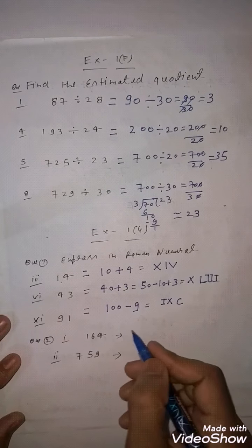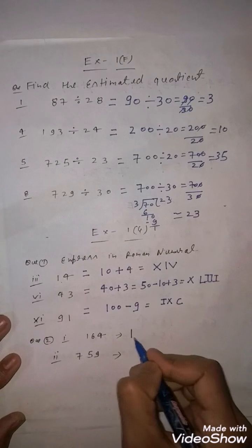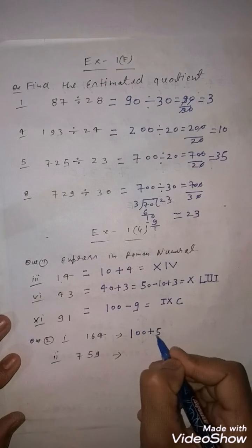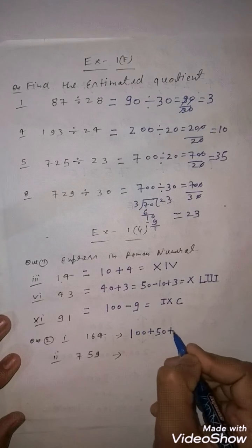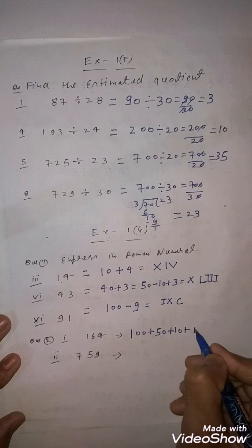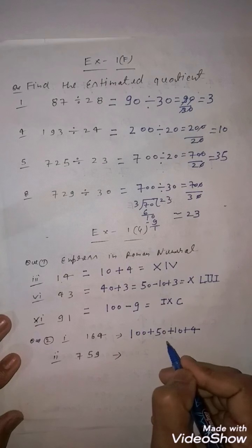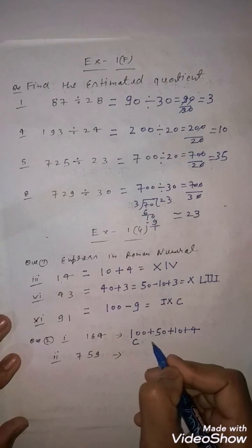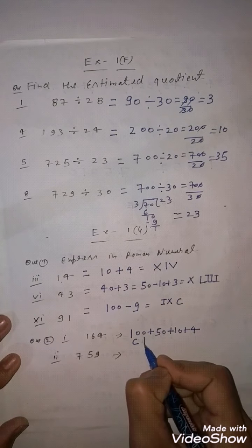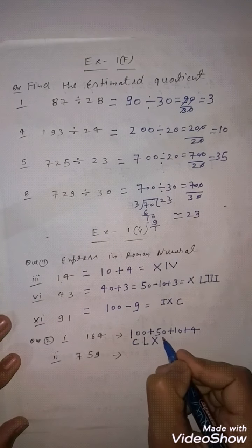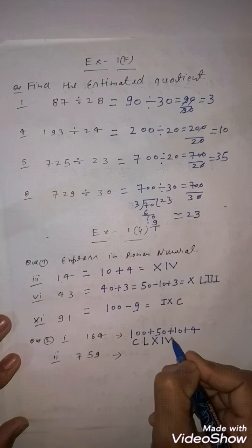Now next is 64. So 64, how will you write it down? 100 plus 50 plus 10 plus 4. Clear to everyone? Now for 100, you know that it is C, for 50 L, for 10 this is X, and for 4 this is I, V.